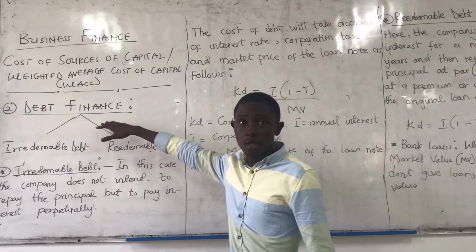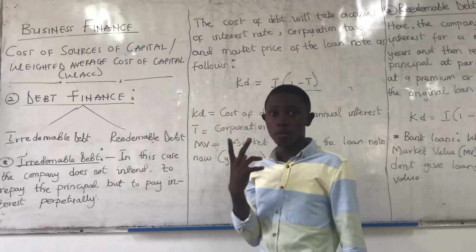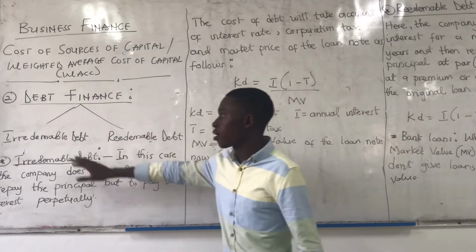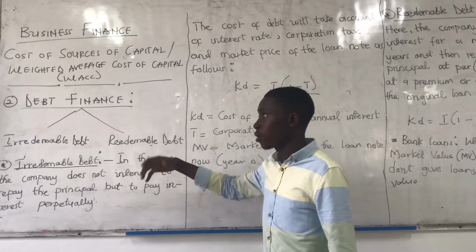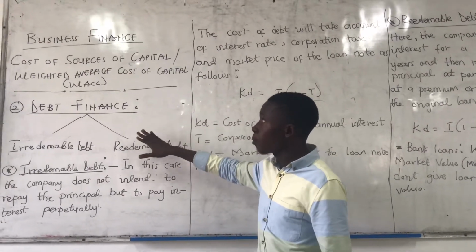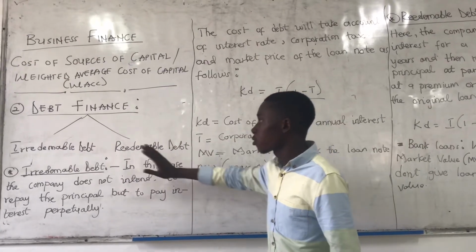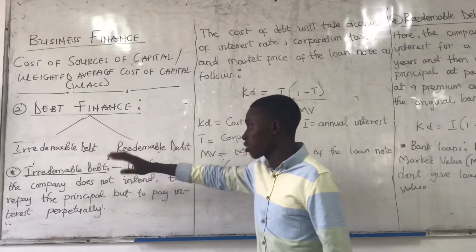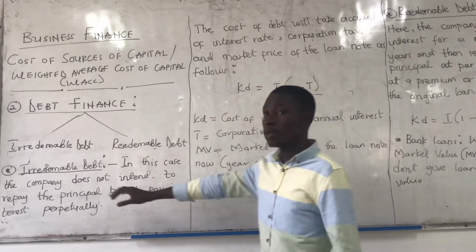So we are starting with the second one, which is what? The debt finance. Look, under debt finance, you can group under two branches. Are you good? We have the irredeemable debt and we have the redeemable debt. We have various branches of debt finance, but based on business finance or this particular course, we are just restricted to the irredeemable debt and the redeemable debt. So let's start with the irredeemable debt.